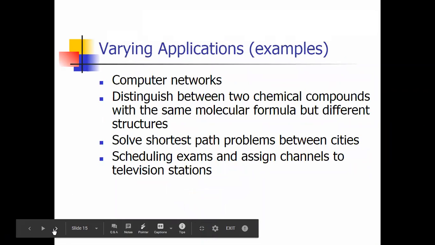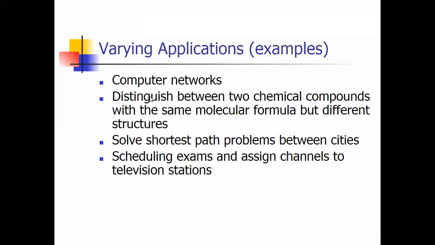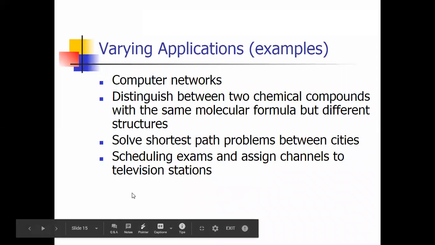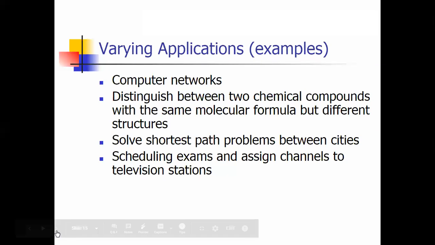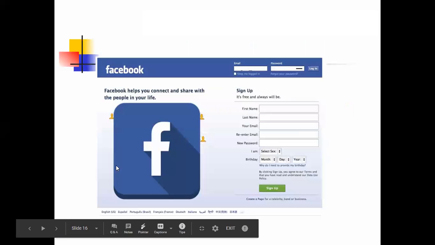The next point is: what are the different applications of graph? You might be thinking that everywhere there are networks, there will be the structure of a graph, meaning a connection of vertices and edges. If you are finding the shortest path between two cities, again the graph data structure is used. I'm giving a real world example, that is Facebook.